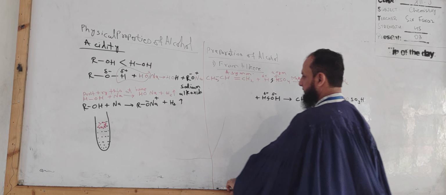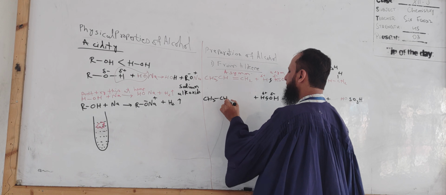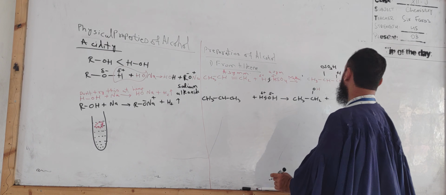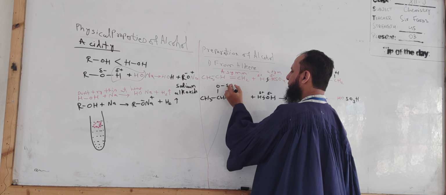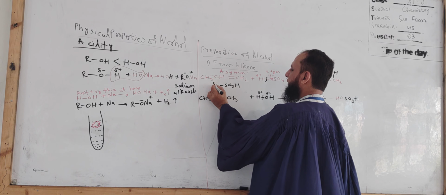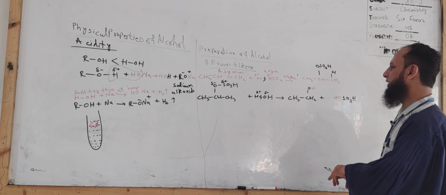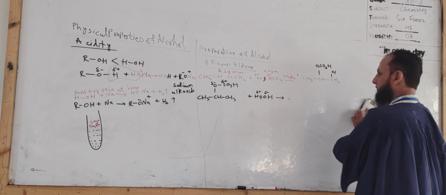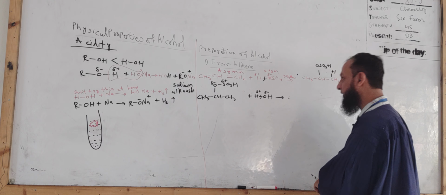Now we have CH3, CH, CH3, and what we have? OSO3H. OSO3H, partially negative and partially positive. Again we reacted with water. What would happen?